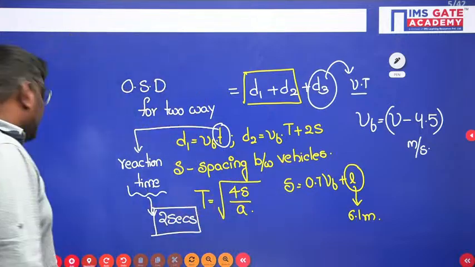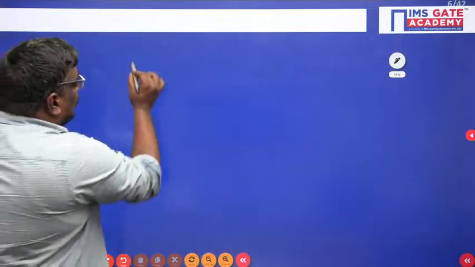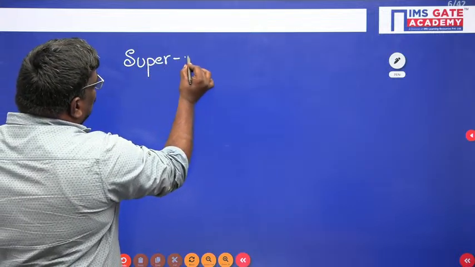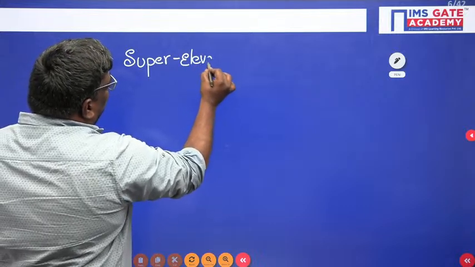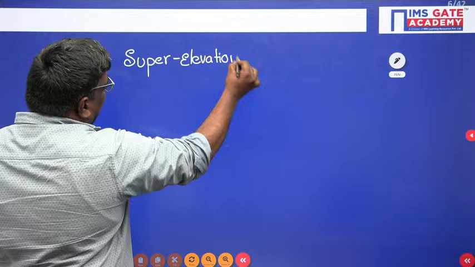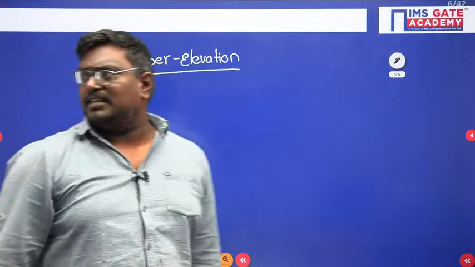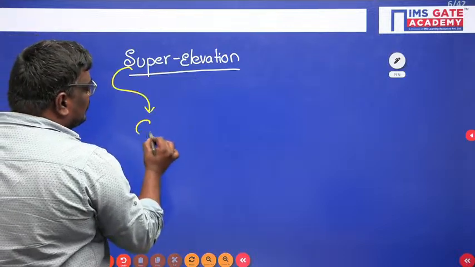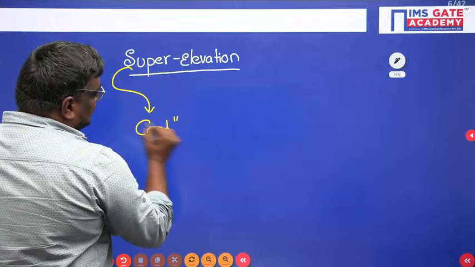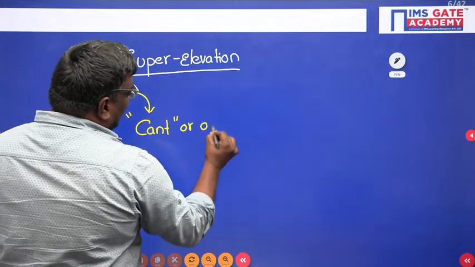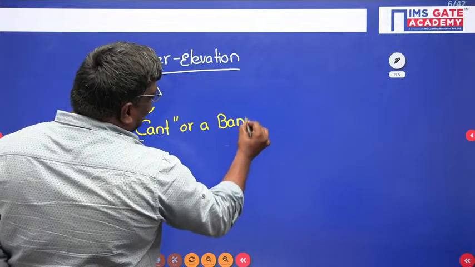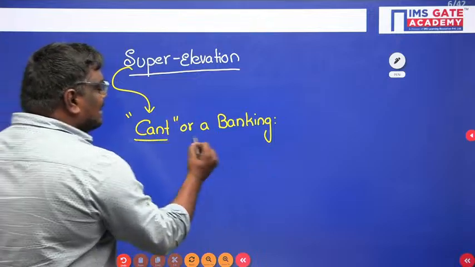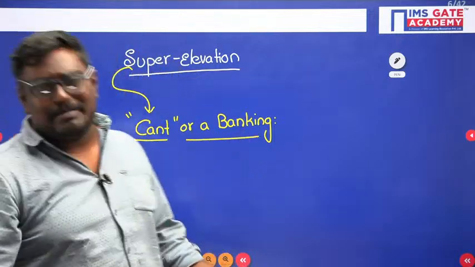So let us move on to the next concept, that is the most important concept, super elevation. When I talk about the term super elevation, actually it is a combined term, my dear students. Super elevation can also be taken as a cant or a banking. A cant is nothing but a slope. A banking is nothing but a slope.